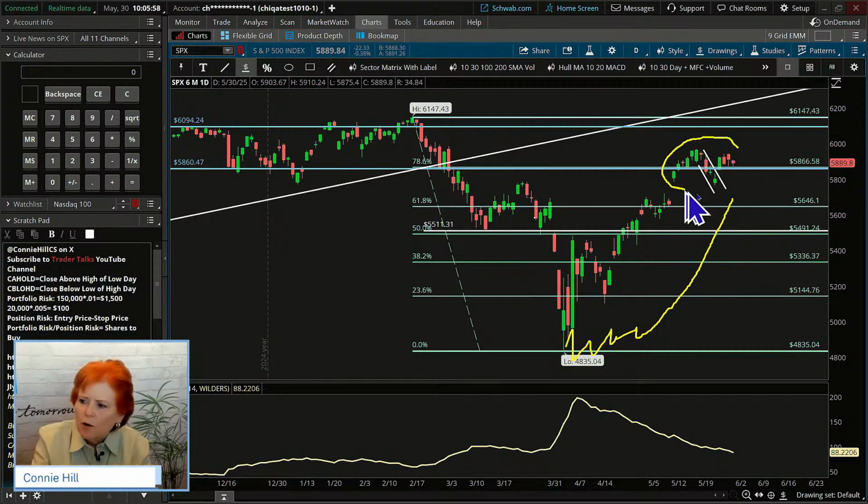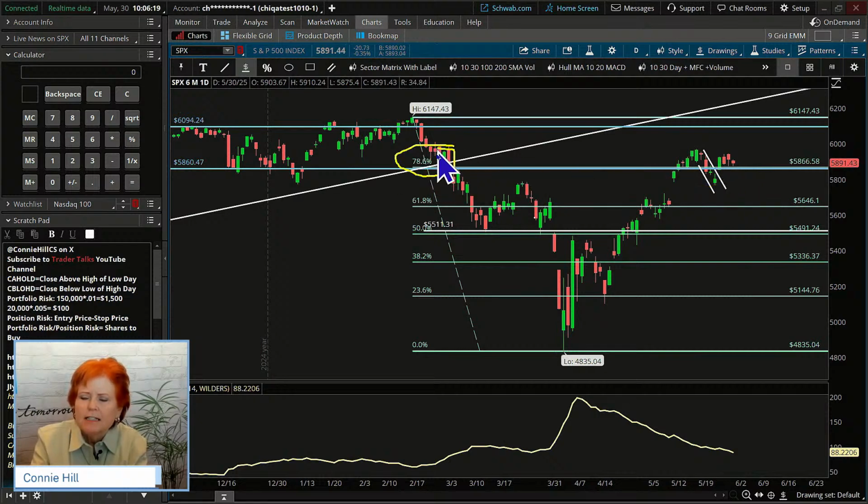But in the last week or so, what have we seen here? I had kind of a flagpole going up here, a flag coming back, but it really came back pretty close to the bottom of where that flagpole started. So we'd call that a retracement as opposed to a flag, although it did break up here right above the 78.6 level on my Fibonacci retracement, which is a common area. It kind of looks like that support area on the Fibonacci. The stock's honoring that. It's using that area of support.